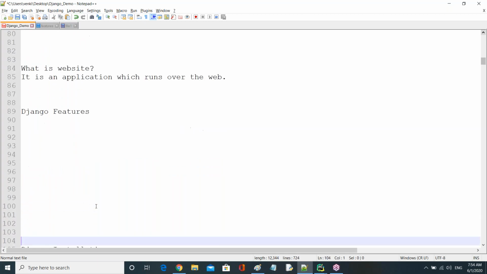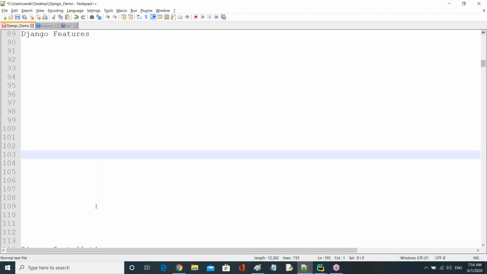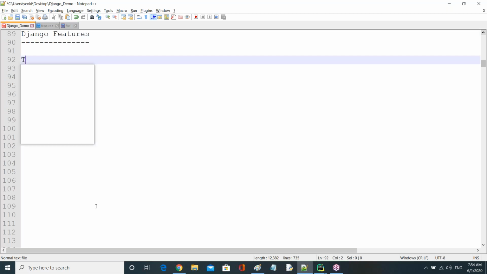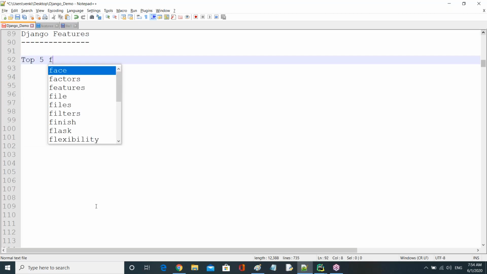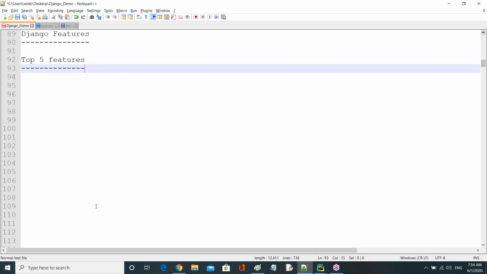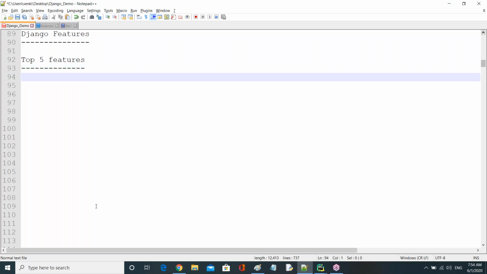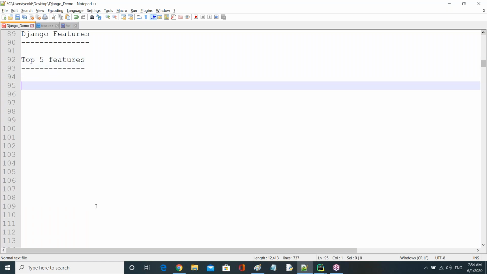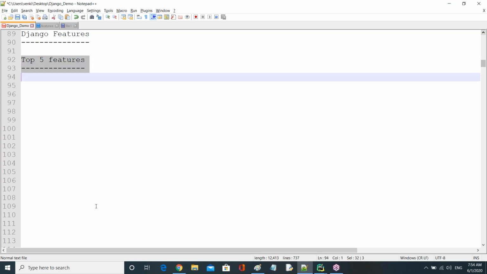So Django has a lot of features, guys. Out of all the features, there are top 5 features, guys. We'll see first of all the top 5 features of Django. These top 5 features are recommended by Django developers, right? And in an interview also, first of all, we have to specify these 5 features initially. We discuss around 10 to 15 features. Out of all, in an interview compulsorily we have to specify these 5 first of all, right?